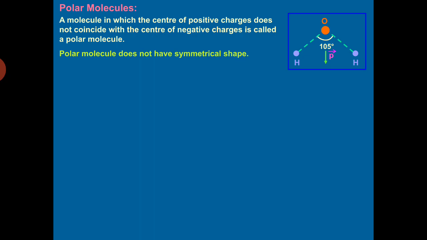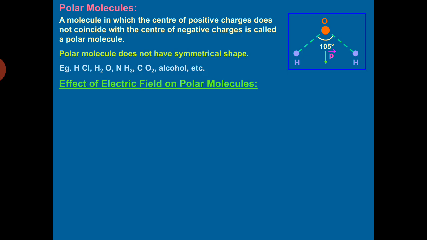Now these molecules have a symmetrical shape. Examples: HCl, water, ammonia, CO2, alcohol, etc. Now let us see what is the effect of an electric field when a polar dielectric, which consists of polar molecules, is subjected to an external electric field.